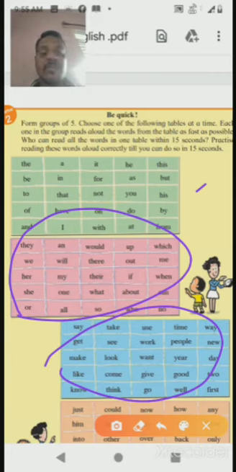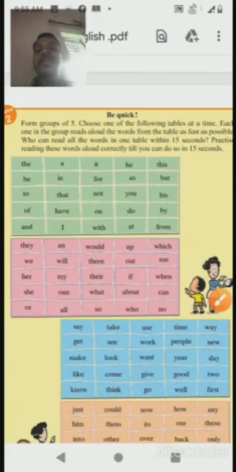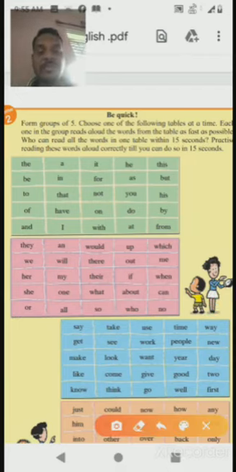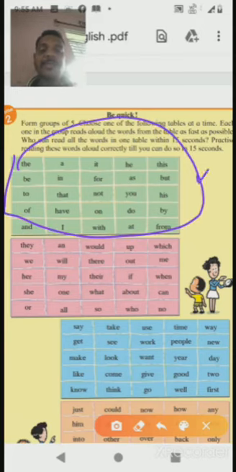What will happen in the first attempt if you cannot read the words in 15 seconds? Suppose you have chosen this group and you are reading the words in a very quick way, but you cannot complete this table in 15 seconds.